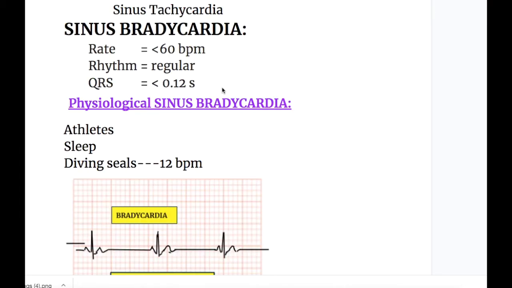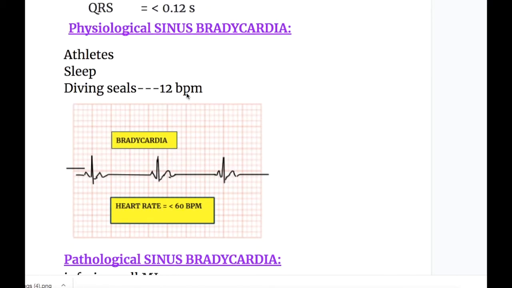In sinus bradycardia, the rate is less than 60 beats per minute, whereas in sinus tachycardia, the rate is more than 100 beats a minute, and the rhythm is regular in both of them, and the QRS complex is less than 0.12 seconds. Both sinus bradycardia and sinus tachycardia cause decrease in cardiac output.